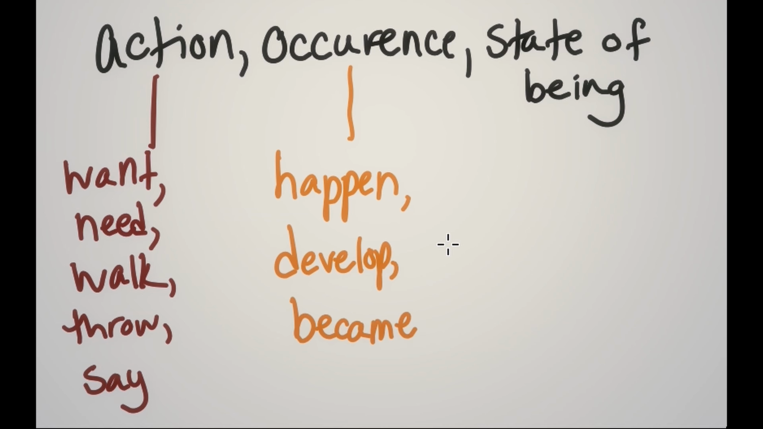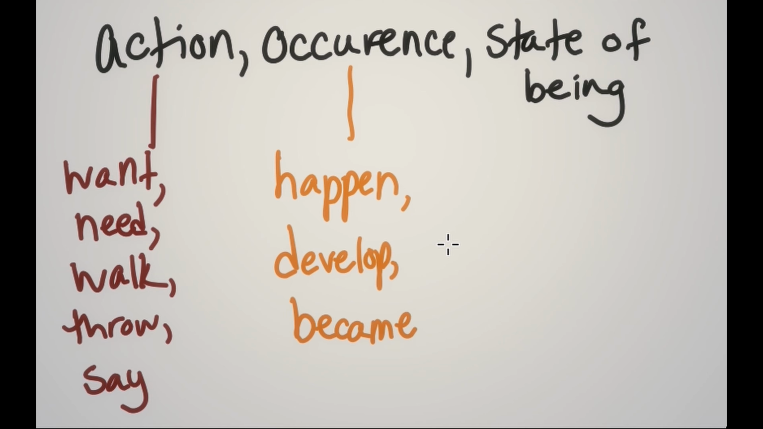There are also verbs that refer to occurrence, and these are technically actions as well, but they're a little bit more vague. These include words like happen, develop, or became. These are words that refer more to a process. Something happened and we didn't see it happen. There was an action that took place somewhere else that we didn't see, but it occurred. Some kind of action process.